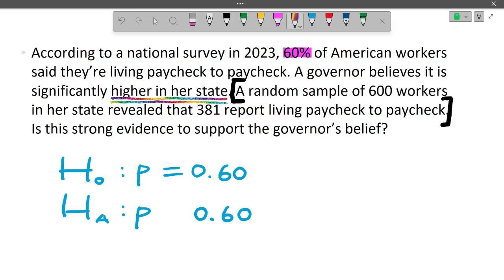So if I read that, she's going to believe the proportion is higher or greater than. So that is the symbol that goes in our alternative hypothesis.